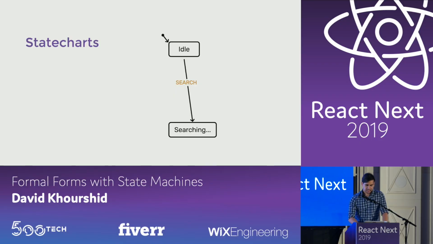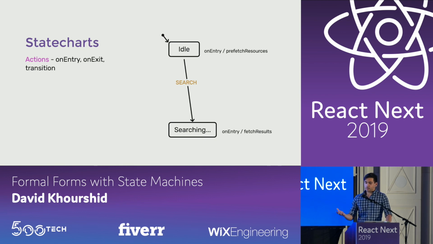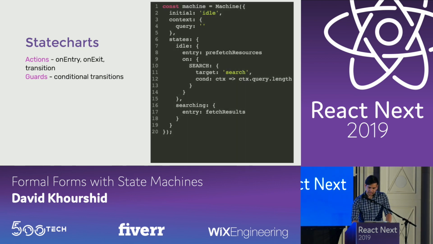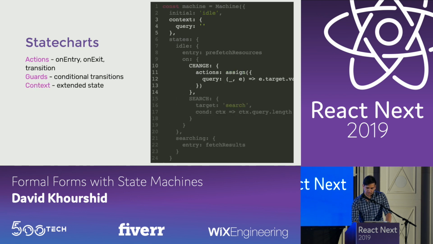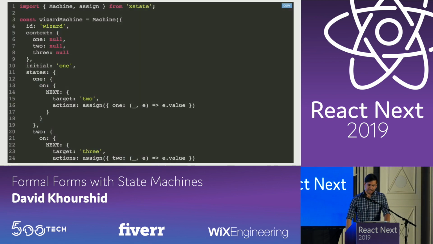So statecharts are an extension on state machines in that they introduce actions, which are these side effects that we're talking about, and again, they could happen on entry, transition, or exit. They also introduce guards, which only allow you to take these transitions if these guards are true, and so that's just over like these conditions. And they also introduce context, which allows an extended state to complement the finite state of the application.